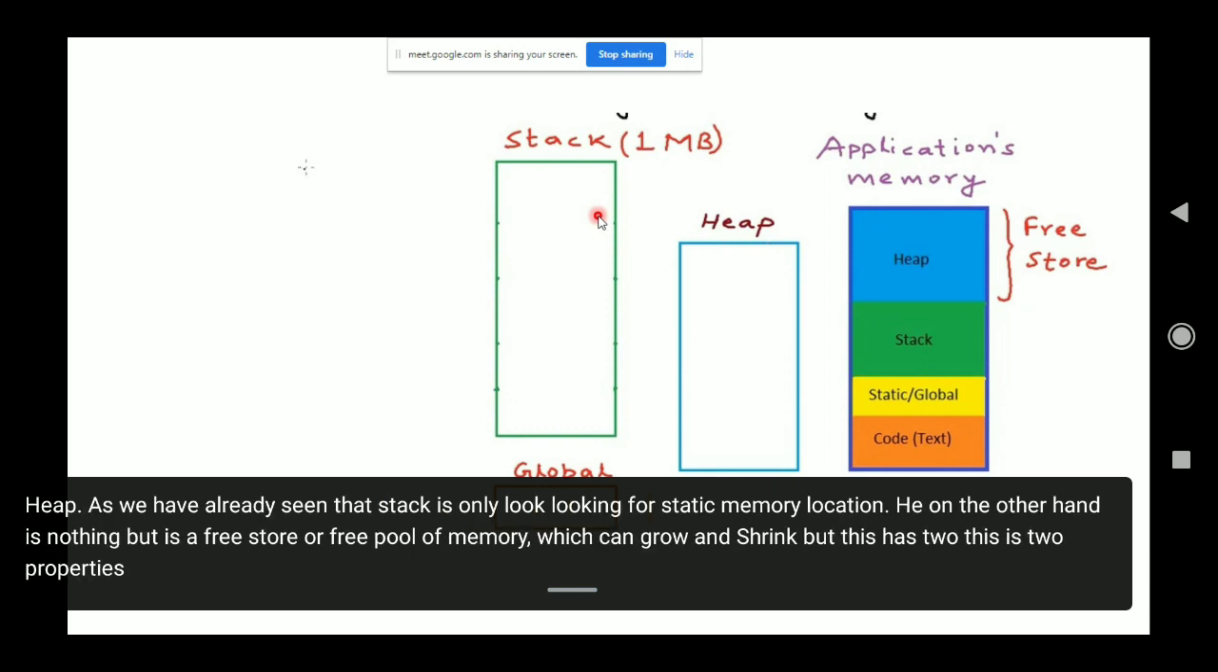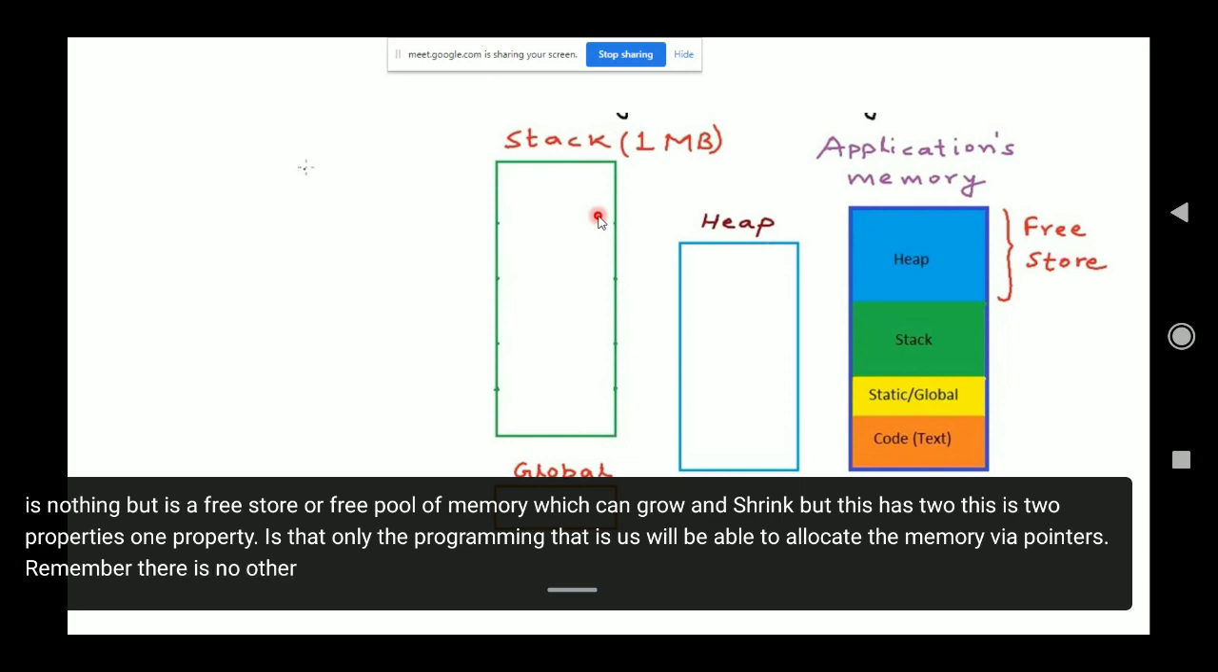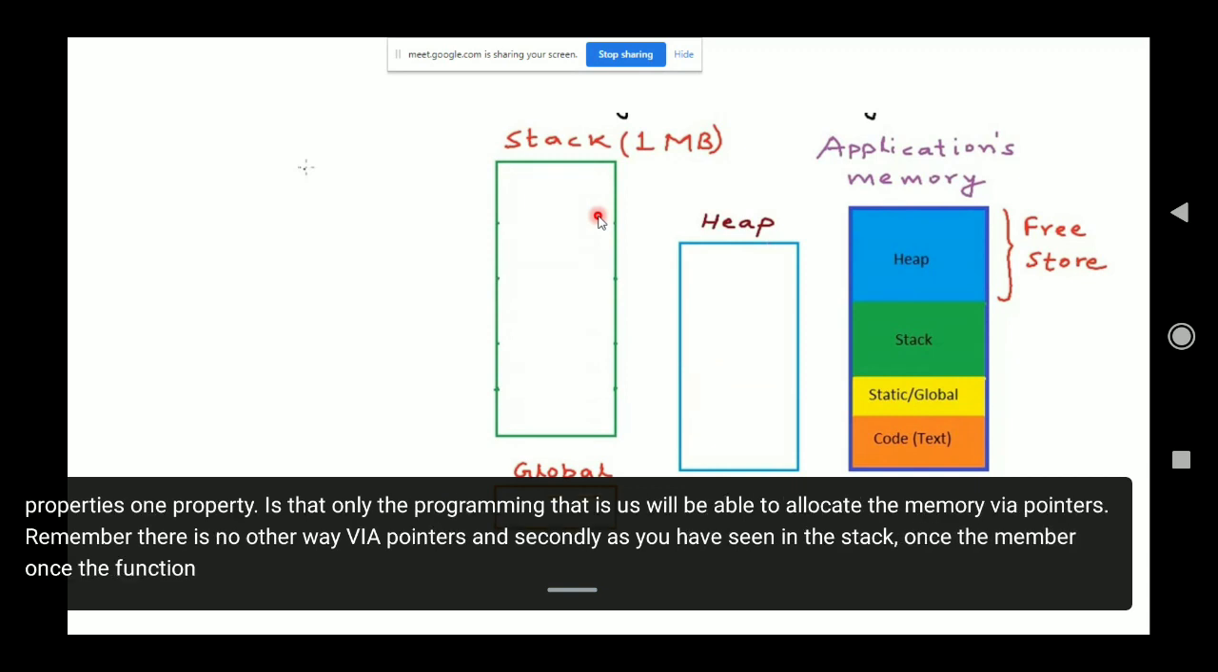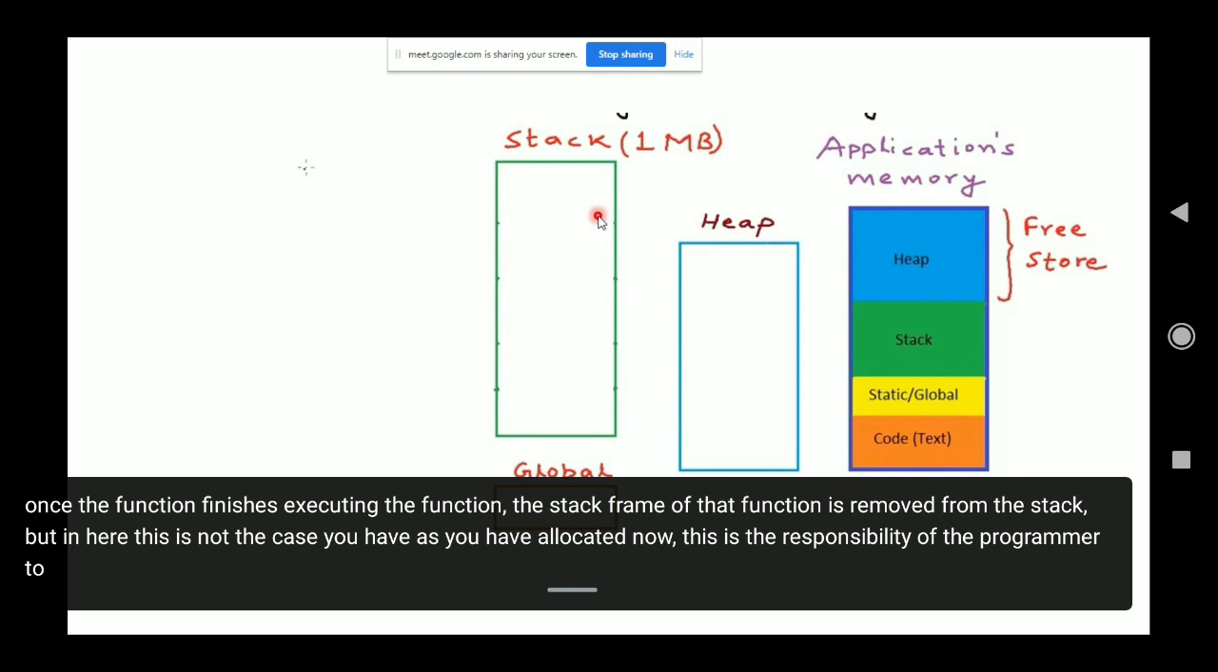But this has two properties. One property is that only the programmer, that is us, will be able to allocate the memory via pointers. Remember, there is no other way, only via pointers. And secondly, as you have seen in the stack, once the function finishes executing, the stack frame of that function is removed from the stack. But in heap, this is not the case. As you have allocated, it is the responsibility of the programmer to deallocate the memory as well. So you have to be very careful when you are using heap.